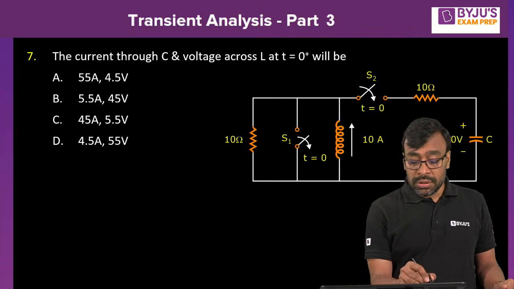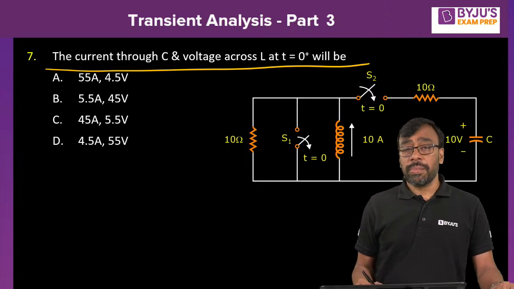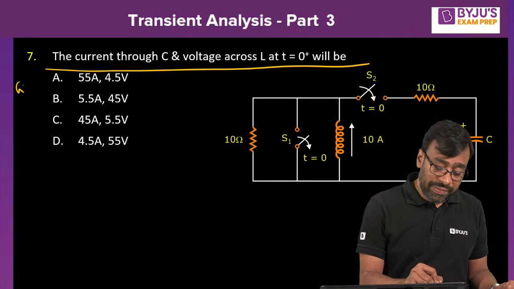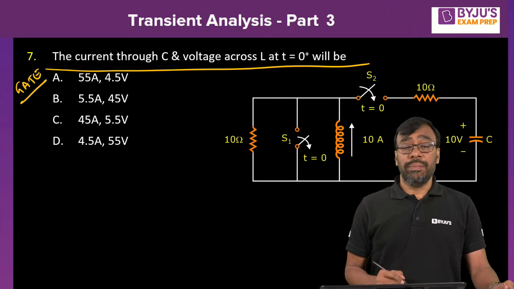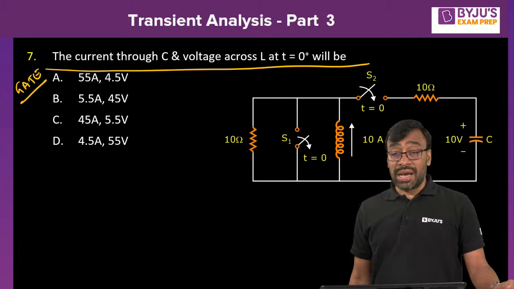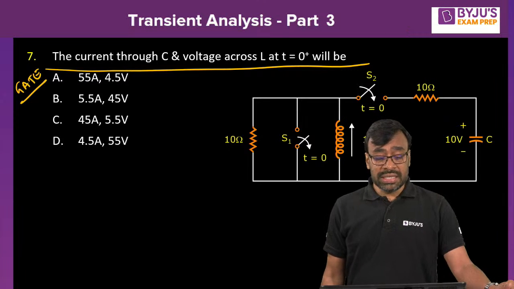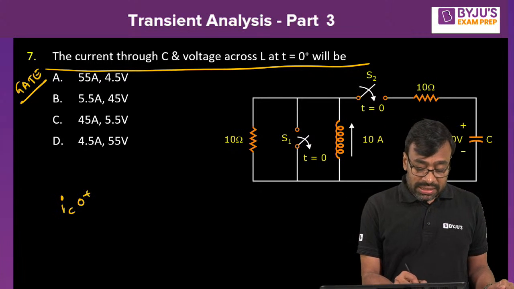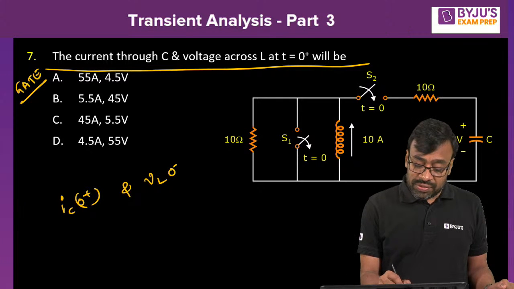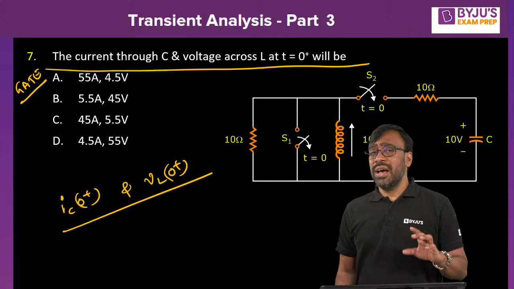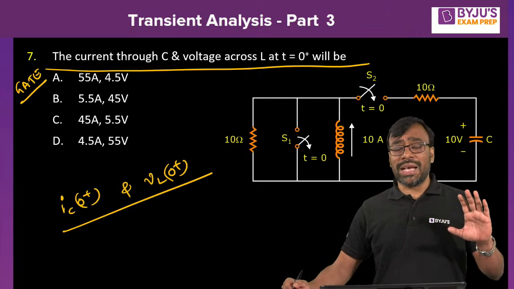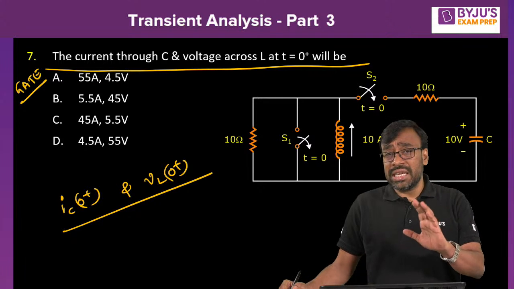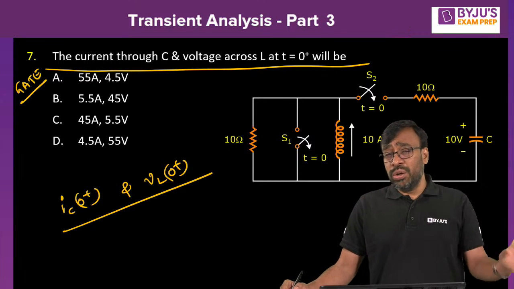The current through this C, voltage across L at t equal to 0 plus will be, options are given. This was a previous GATE question, asked in a previous GATE examination. Look at this now. Current through inductor, voltage across capacitor. He's asking for current through capacitor. That means IC of 0 plus and VL of 0 plus are asked. So I told you already, other than current through inductor and voltage across capacitor, always remember you have to construct the t equal to 0 plus equivalent.